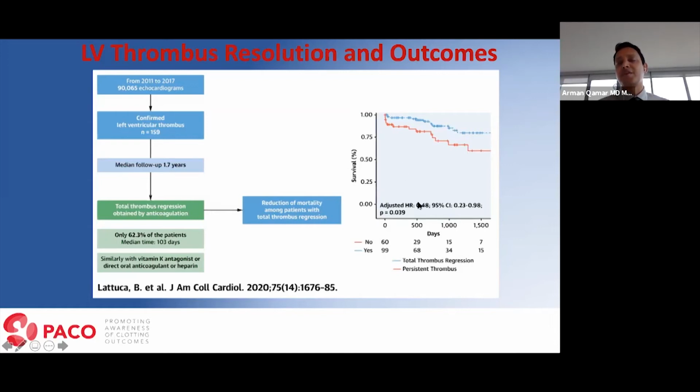Now, the risk of death was 50% lower in patients who had total thrombus regression than those who did not achieve total thrombus regression, which raises an important question: when you see a patient with intracardiac thrombus, should resolution of thrombus be one of the endpoints that you should follow up at, and really change their anticoagulant therapy only after the thrombus has regressed? Now, these are again in patients who have reversible risk factors that led to the formation of a thrombus.